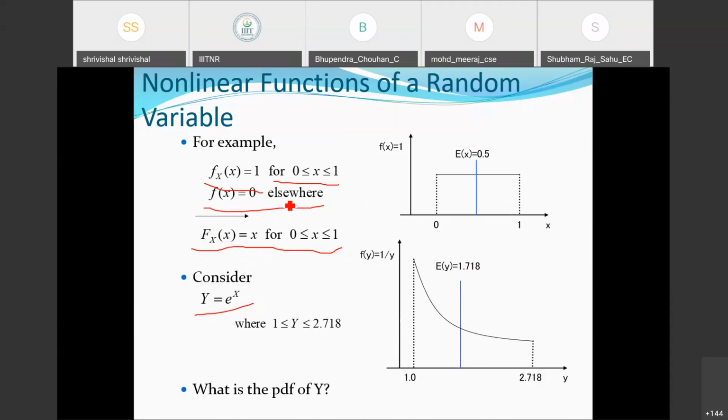Within this interval 0 to 1, if I substitute, Y is equal to e^X, so the minimum value starts from e^0, which is unity, and e^1 is 2.718. What is the PDF of Y here?